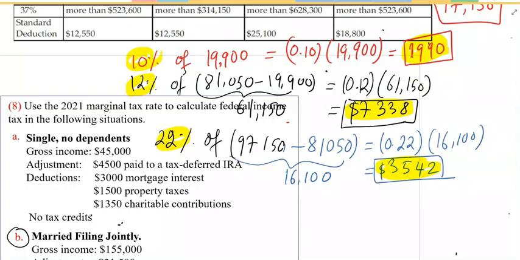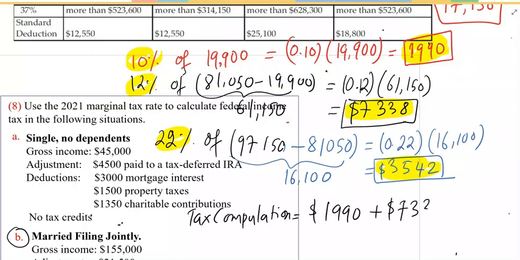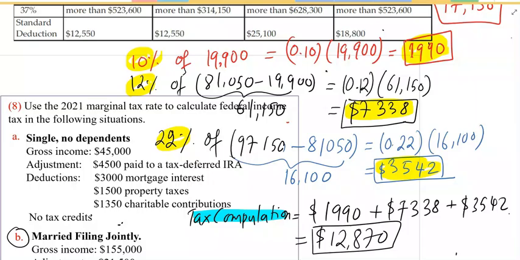You add all these taxes here: 1,990 plus 7,338 plus 3,542. If we add all these three taxes, you get a total of $12,870. That's the tax computation.